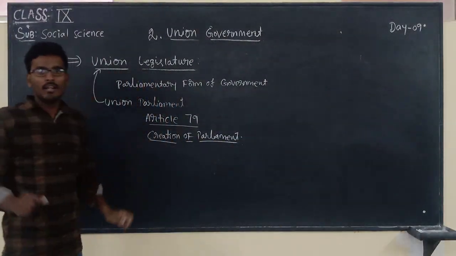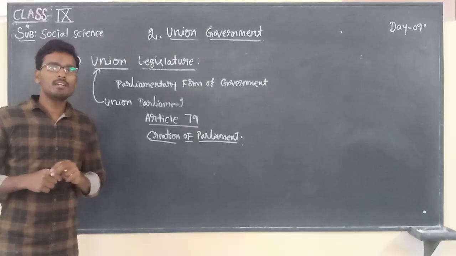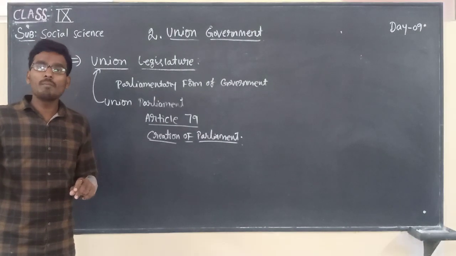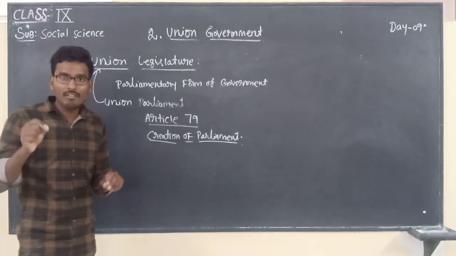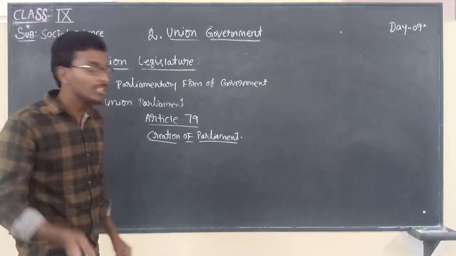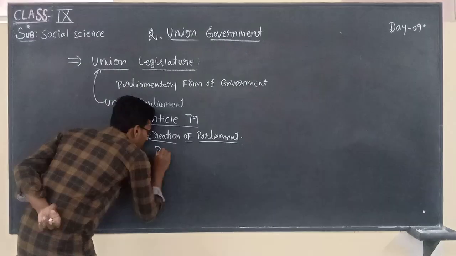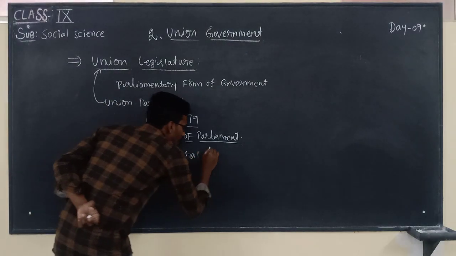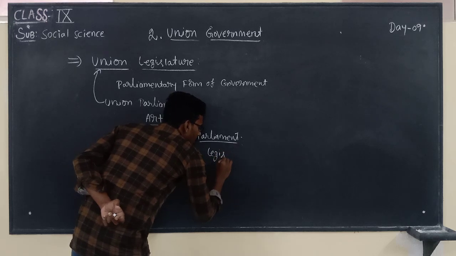So here, in the creation of parliament, you must know what kind of parliamentary system we are following, that is bicameral legislature.